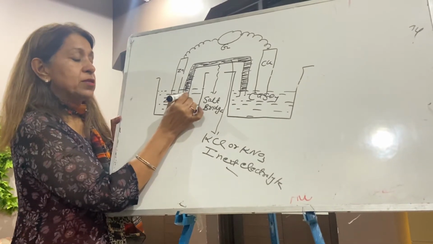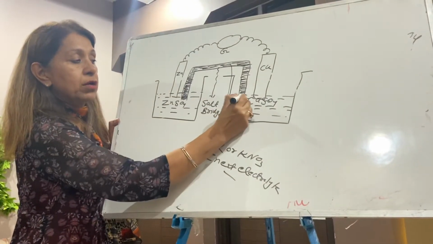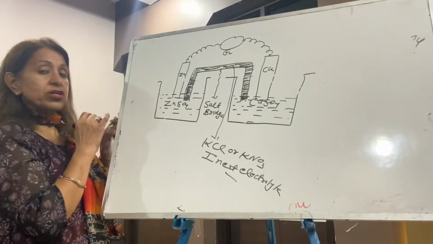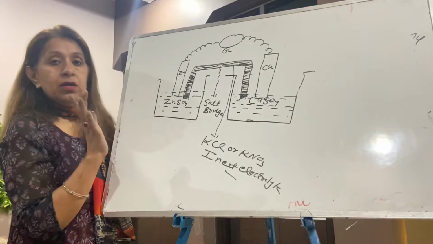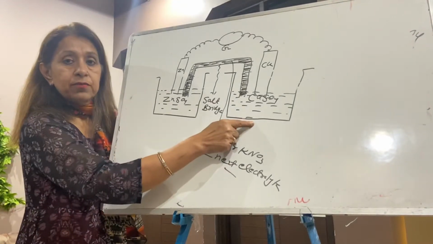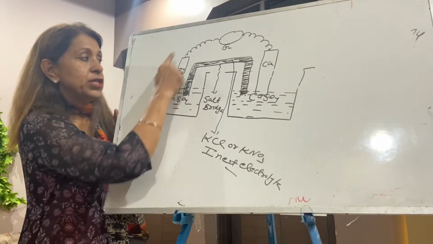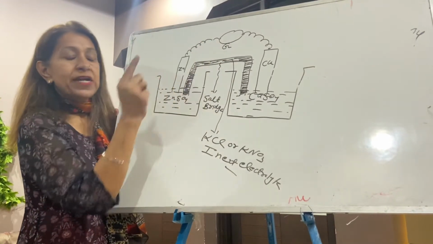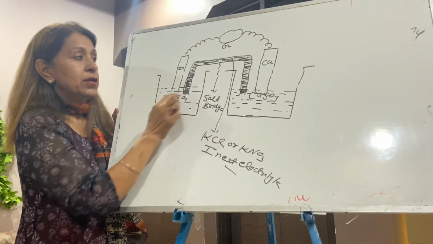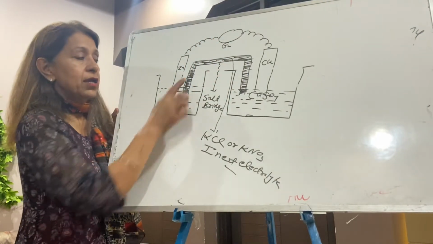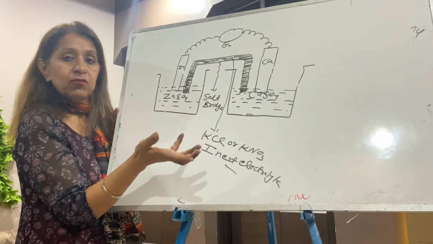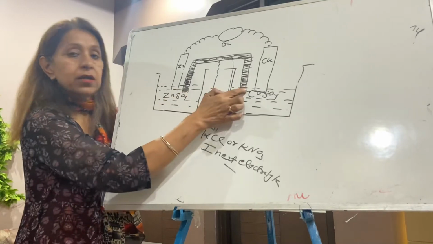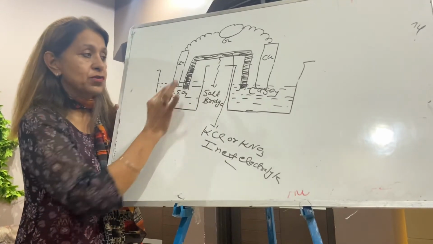Close the two ends with cotton or glass wool. I think construction is completed now. Again listen: two beakers, zinc sulfate carrying a zinc plate, copper sulfate carrying a copper plate. Join these two plates with the wire, galvanometer in the middle. This is your salt bridge, okay? This is your inert electrolyte, very viscous, it never flows like ordinary liquid. The ends are closed with cotton and glass wool.